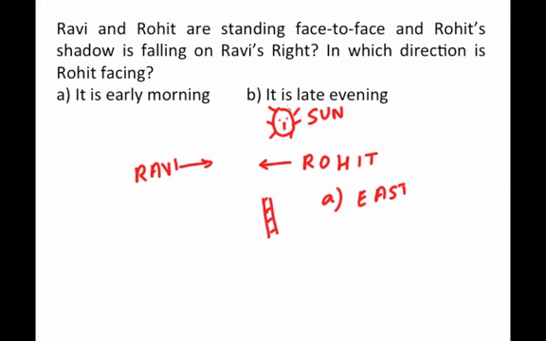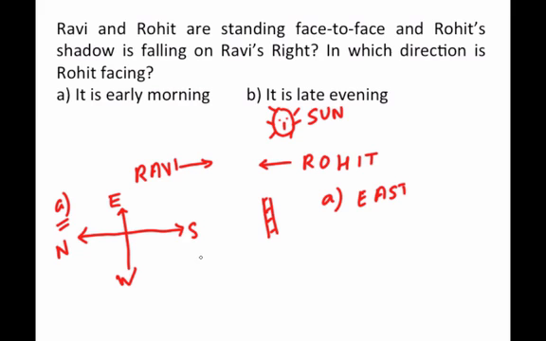So on the right of Rohit is the sun. So on the right of Rohit is east. So let me just try to draw the directions here. So in case A, this is broadly what your diagram would be like. East is here, Rohit is facing this side, west is here. So which one will be north and which one will be south? East is this side. So north will be here and south will be here.